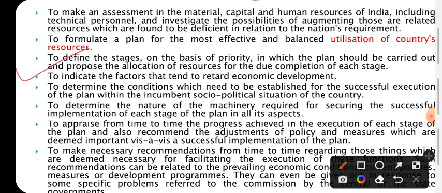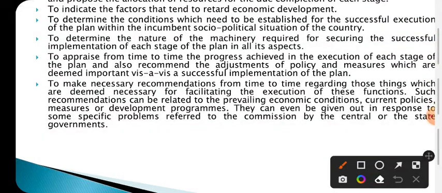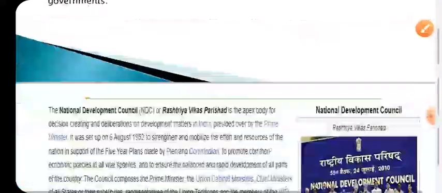The Planning Commission will work for successful execution, because in past years some plans and executions were carried out, and how far those programs were successful is analyzed by the commission, and the next planning follows accordingly. It also determines the nature of the machinery required for successful implementation, and appraises from time to time the progress of the country and its demands, analyzing issues like economic conditions, current policies and specific problems, and makes the necessary arrangements.